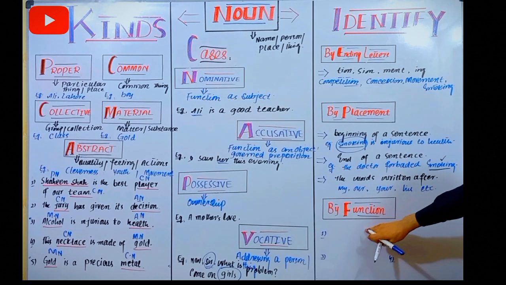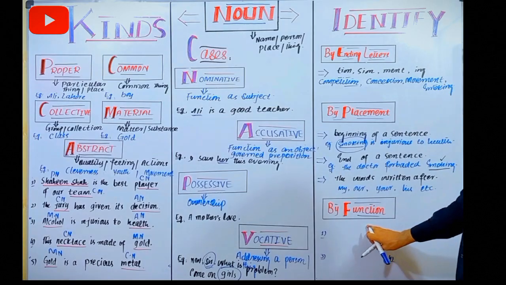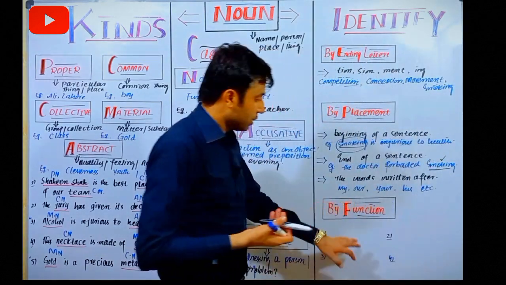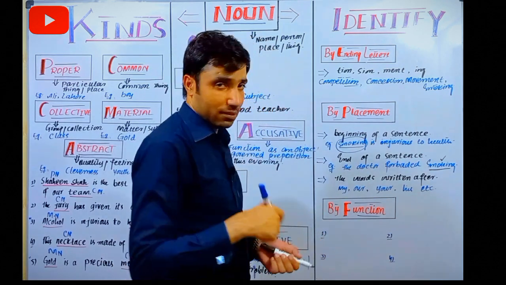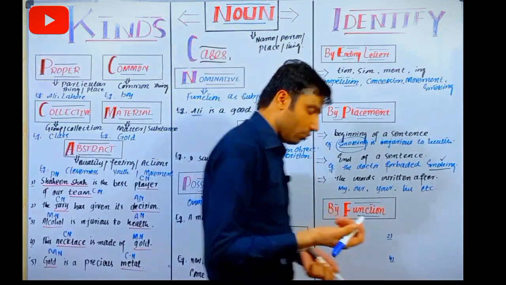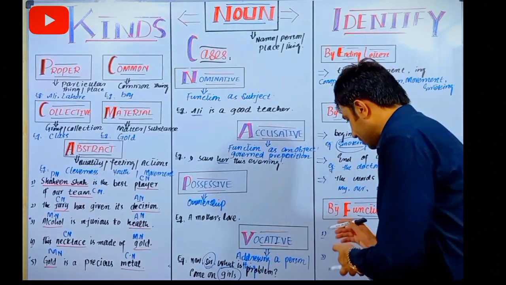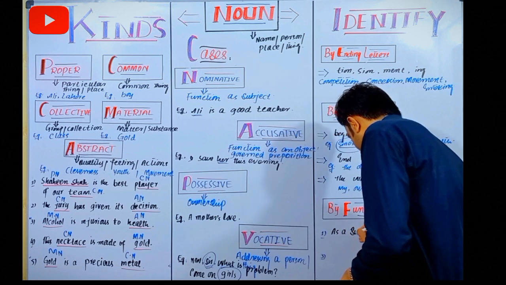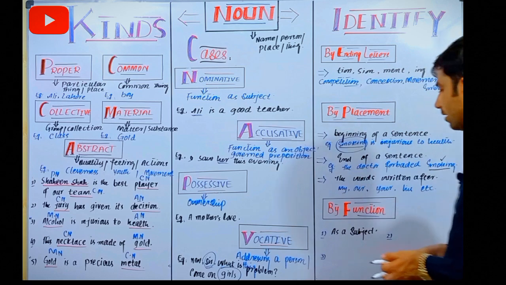This is our final approach towards the identification of your noun by function. So how can we identify our noun, how it functions in a sentence? So first of all, in the first step, I would like to narrate to you that it works as a subject. Subject की जगह पे work करेगा as a subject.